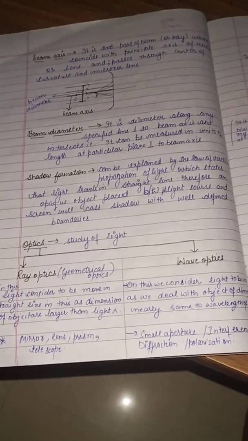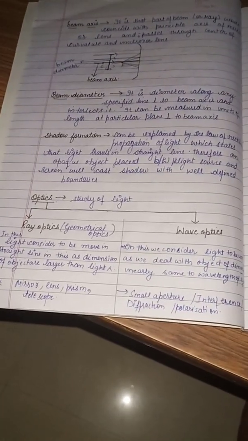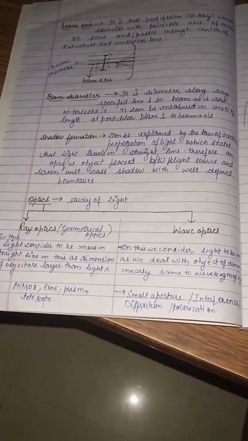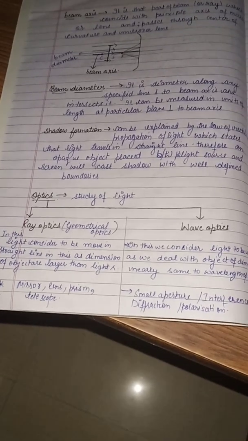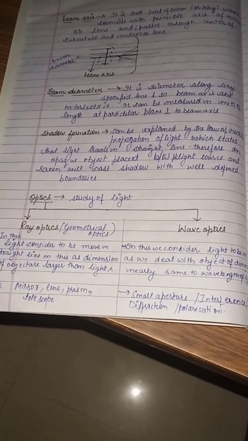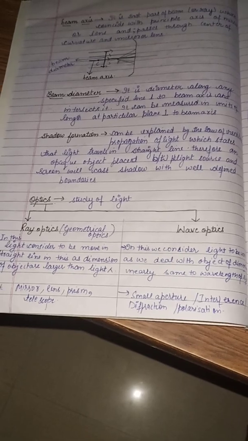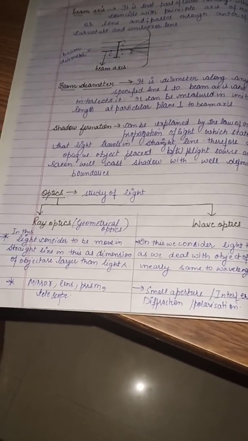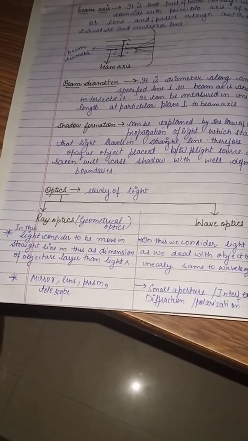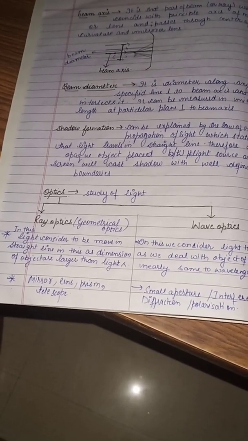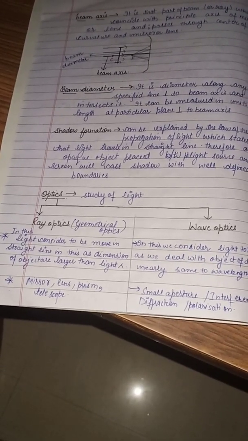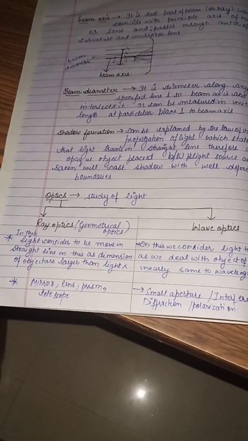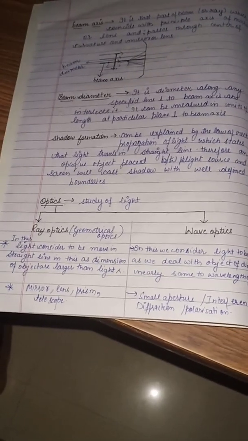Now, as we know, optics is the study of light. As we are considering light to have wave and particle nature, according to it we can define ray optics and wave optics. Optics is of two types. Ray optics is also called geometrical optics. In this, light is considered to move in a straight line, as the dimensions of the object are larger than the light wavelength.